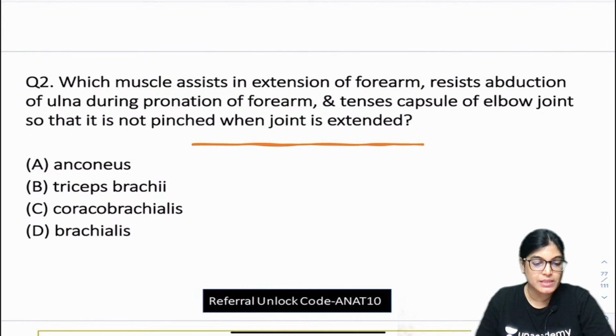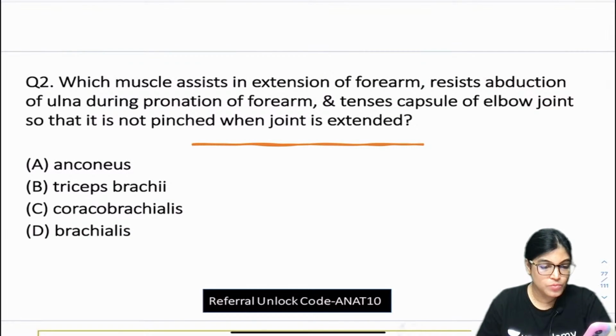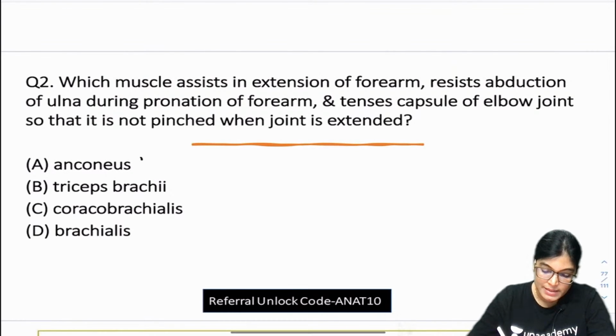Students are telling it's triceps brachii. Kumaran is telling A. So let me come up with the explanation. The correct answer is Anconeus.